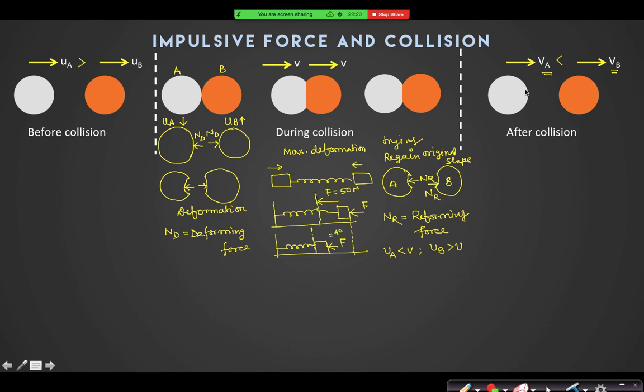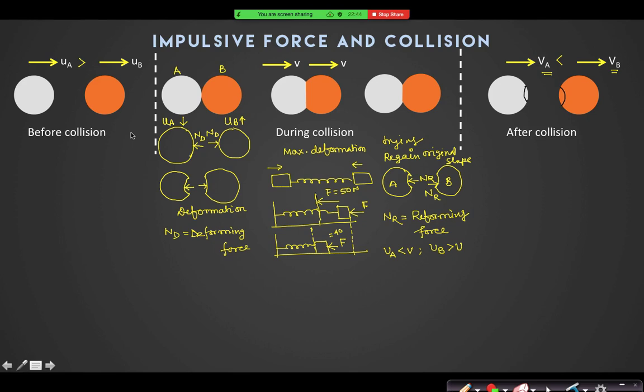When it reaches the final condition, can you say that the balls will regain their original shape, or will some sort of deformation still be present? Some will remain. So that is why I can always say that the kinetic energy of the final situation is always less than or equal to the initial situation. Can you tell me why?